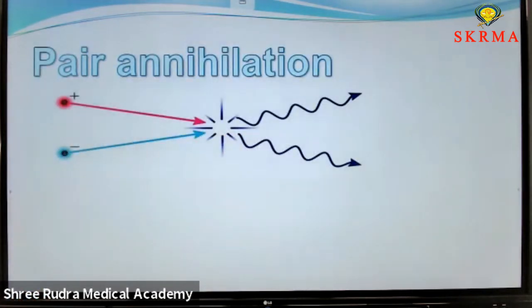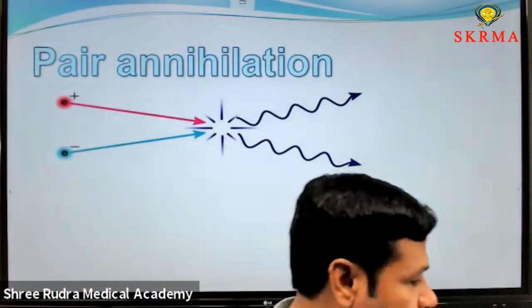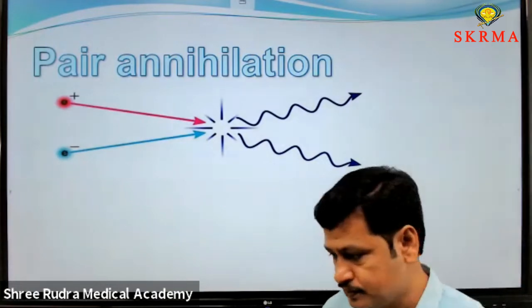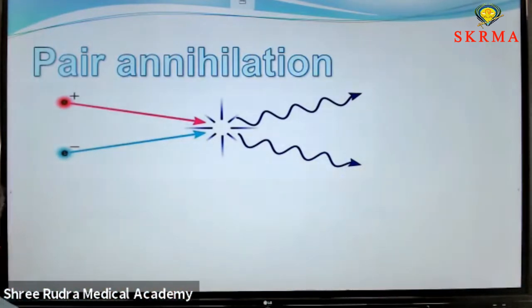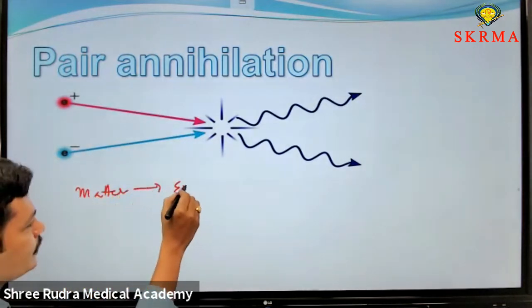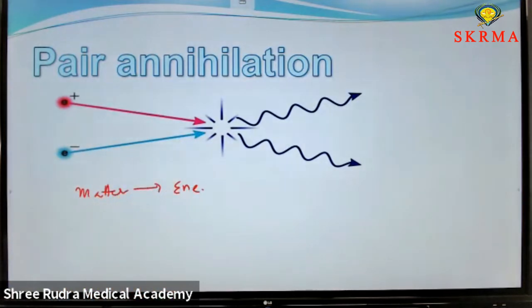The next one is pair annihilation as well as pair production. This is also under the category of mass-energy equivalence. Why? Because here matter is converted into energy. In pair production, energy is converted into matter.